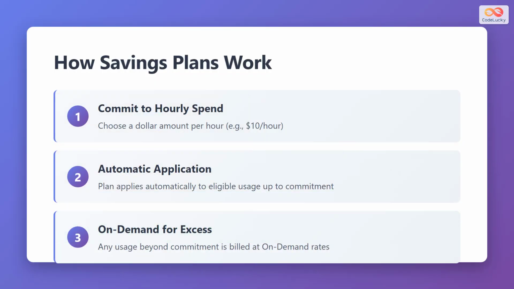Understanding how savings plans work is straightforward. First, you commit to an hourly spend amount, for example, $10 per hour. Second, the plan applies automatically to your eligible usage up to your commitment amount, giving you the discounted rate. Third, any usage beyond your commitment level is simply billed at standard on-demand rates. This ensures you never lose access to resources while maximizing your savings.